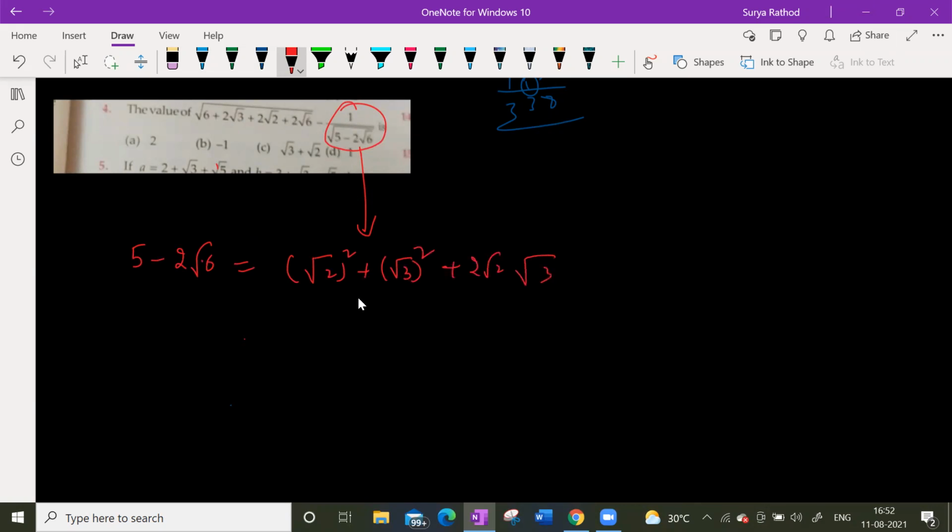Yes, we got an idea. See here. This can be written as what? Wonderful. Got it, guys. 5 root 6 can be written as this one, yes or no? Yes, sir. Here minus, this one minus, isn't it? Yes, sir. We got some logic here now. This is what we were finding out. So now look at this here. This can be written as root 6 plus 2 root 3 plus 2 root 2 plus 2 root 6. So here minus 1 by square root of this one.